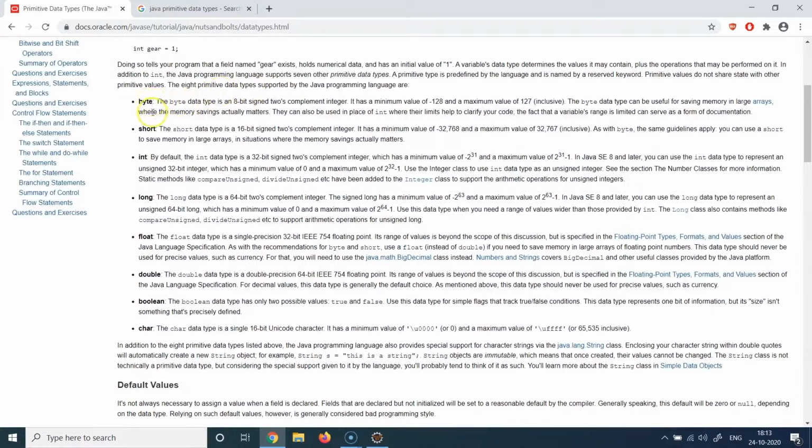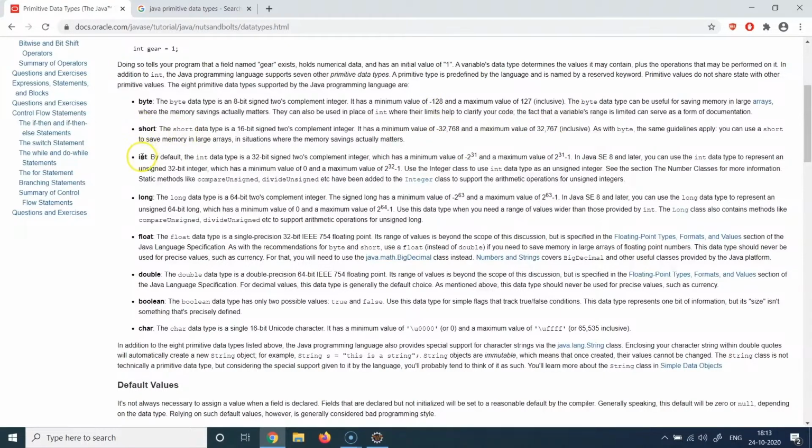Similarly, the next bigger data type is short, which is a bit bigger than byte. The range of this particular data type will be from -32768 to 32767. So that is the range for this particular type, and you can see that it has a very big range as compared to the byte data type. So if you want to store values which lie in this range, you can use short.